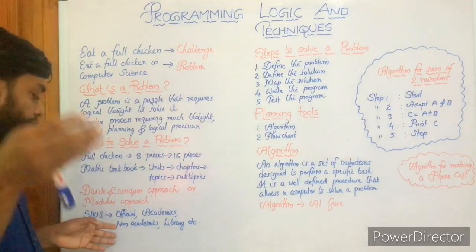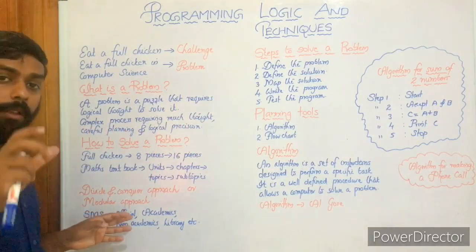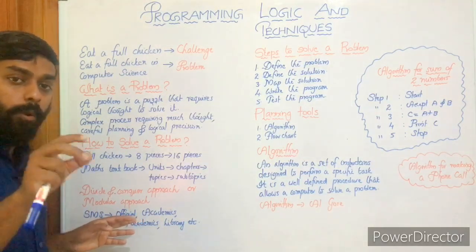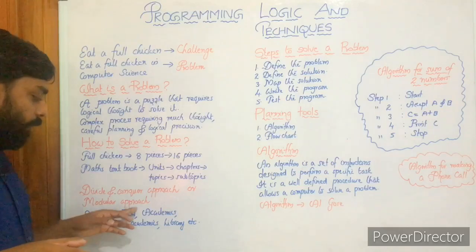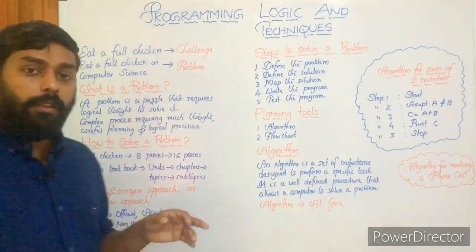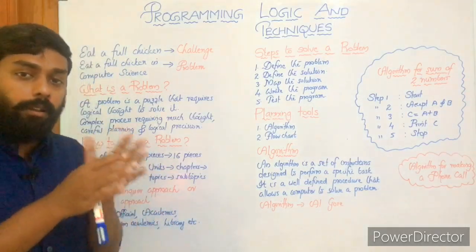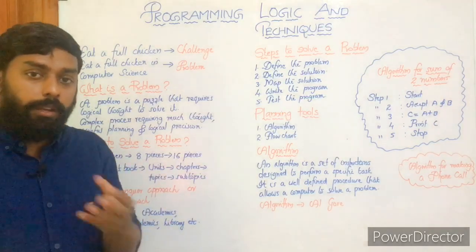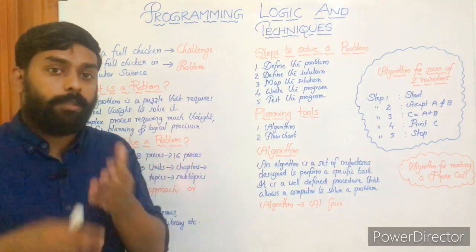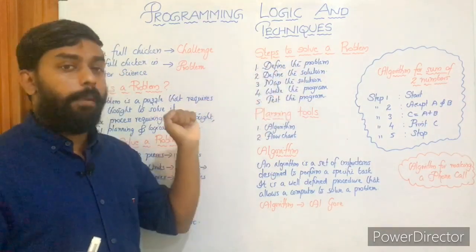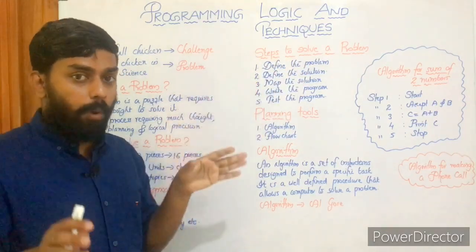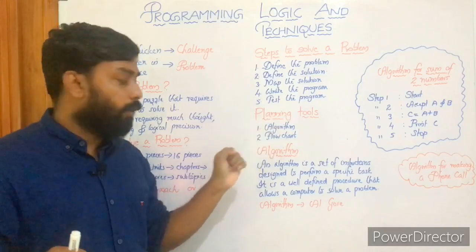Okay, and a computer based example, school management system. We'll divide the problem, school management system, into different parts, sub problems: official, academics, non-academics, library, and if it's needed, we'll divide these into different sub programs, right? Sub problems or sub programs, whatever it is. Then these are the steps: define the problem, define the solution, map the solution, then write the program and test the program. Okay, then planning tools, algorithm and flowchart.